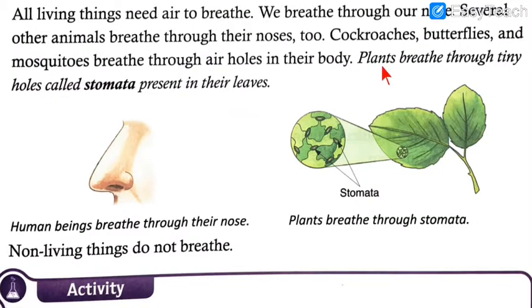I will read it again. Please write it down as quickly as possible. Plants breathe through tiny holes called stomata present in their leaves.